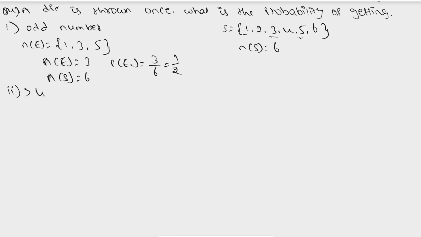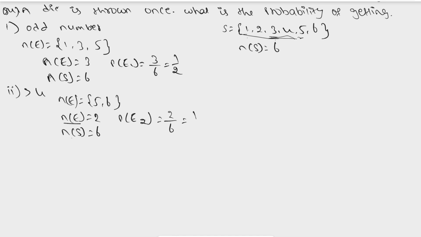So the numbers or events which are greater than 4. What are the numbers which are greater than 4? Greater than 4 means 4 is not included. So here we'll be having events 5 and 6. What is the count of this? Only 2. And as we know, total outcomes are 6. The probability of the second event is equal to n of e by n of s, which is equal to 2 by 6. This can be simplified as 1 by 3.